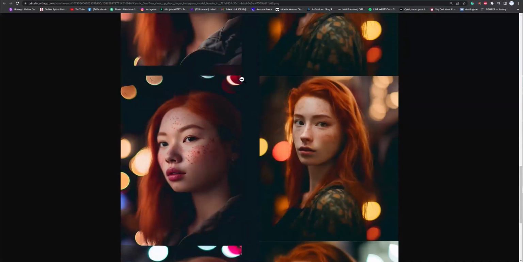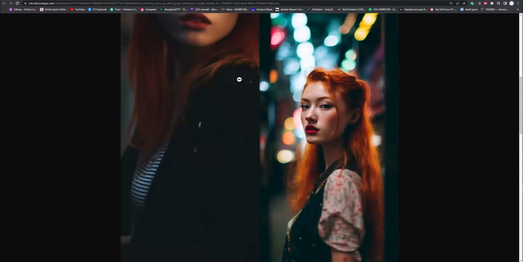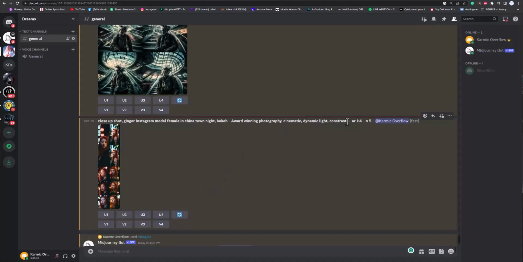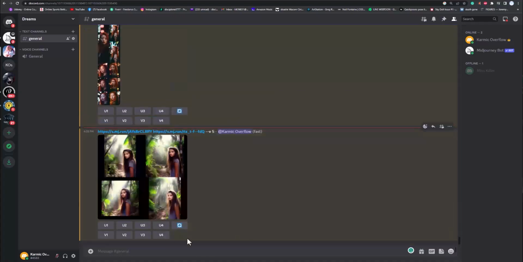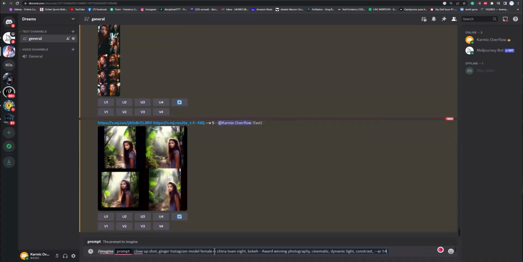So these are really cool. Really cool. I like this one a lot. That one's really cool. I like just the look. Now, let's say you want to kind of change how they are too. Like, so let's grab all of this, but I'm going to do a different aspect ratio. We'll do like 2:3 or something. And then we'll go like this and prompt this, paste this, change this to 2:3 like that. And then let's go.